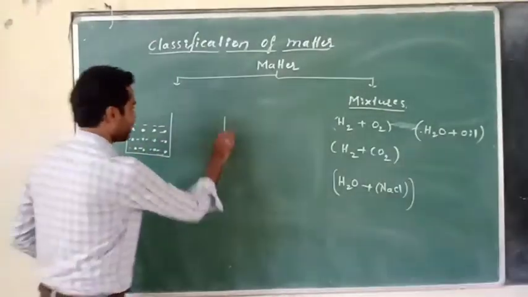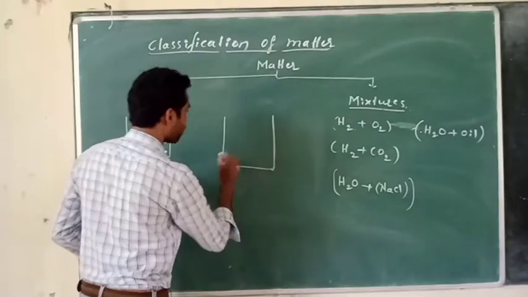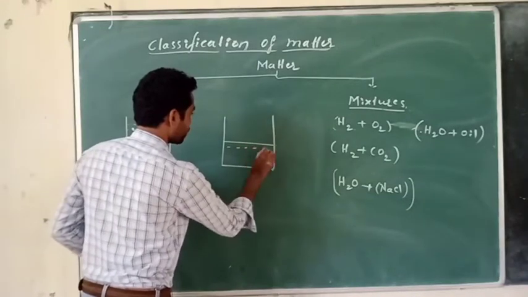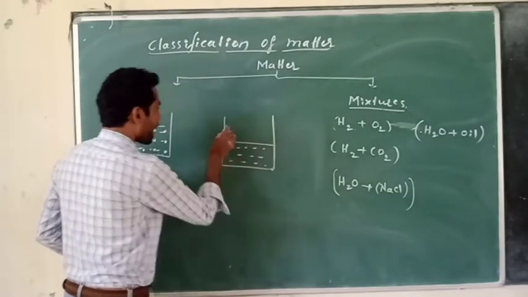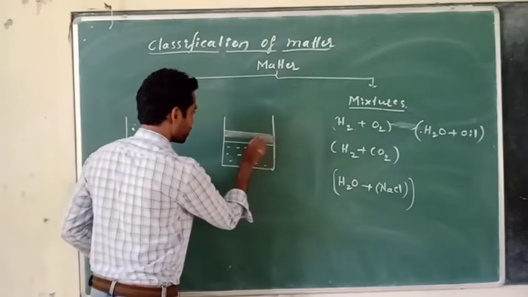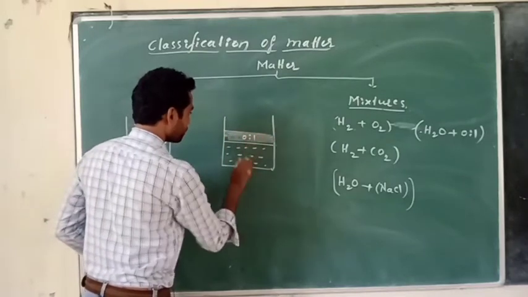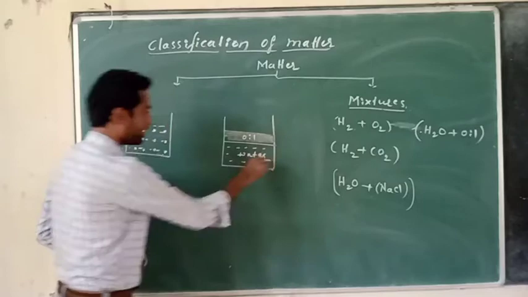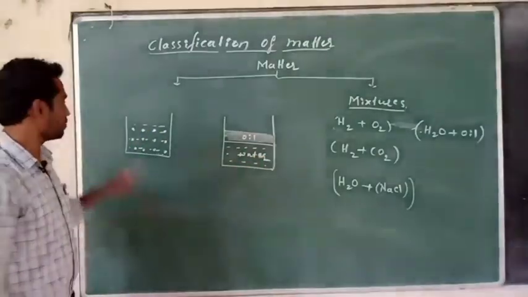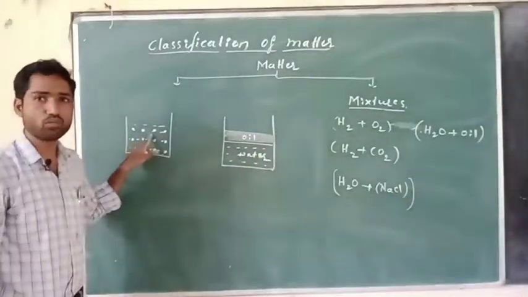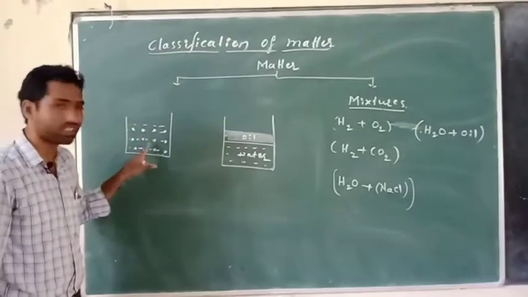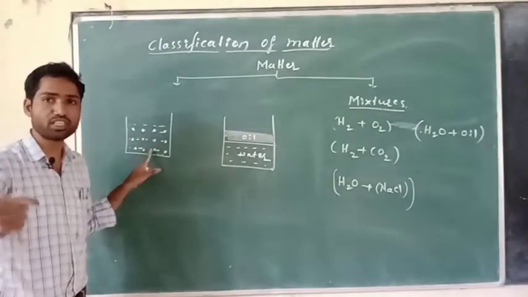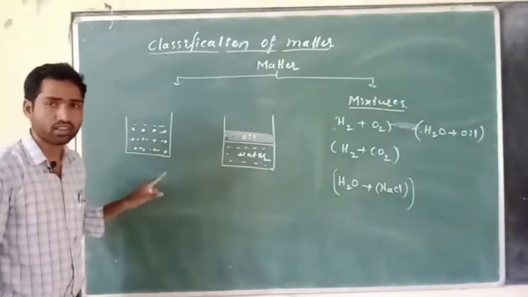Let us take water again. Add a certain amount of oil to this. Oil is not dissolved in water, but in the case of sodium chloride, it is uniformly distributed within this water. That means NaCl is dissolved in water.